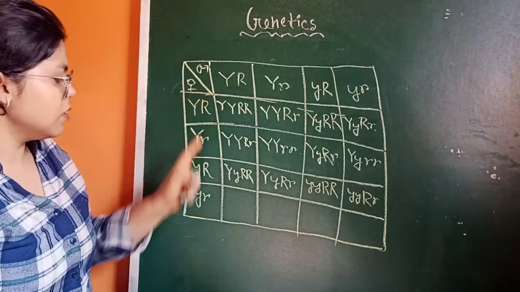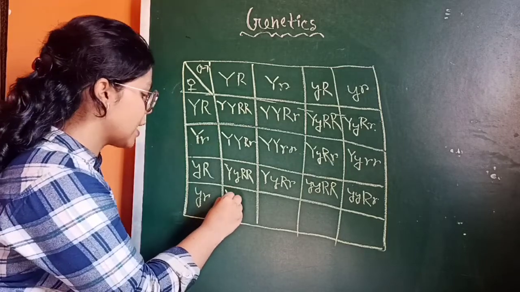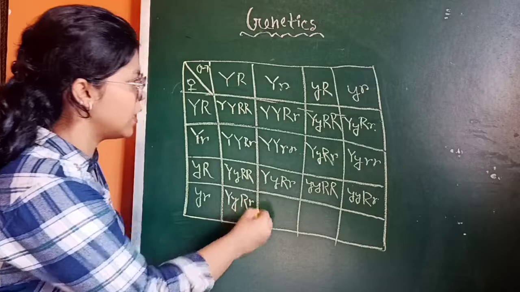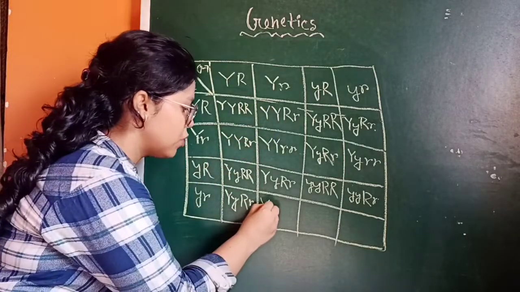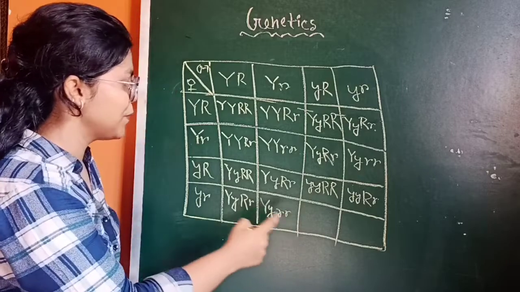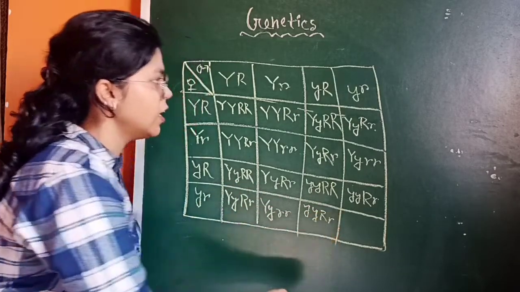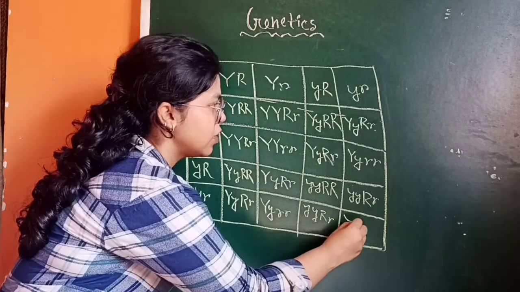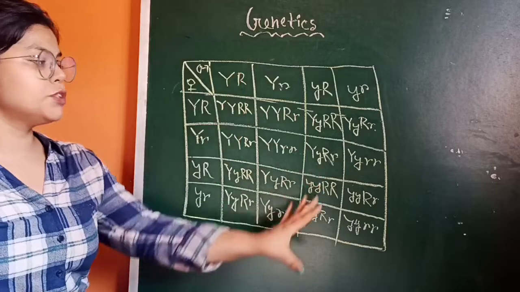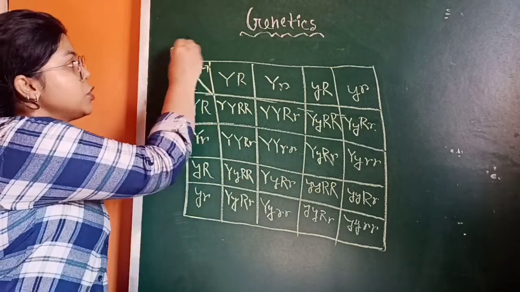Now this will be crossed: capital Y, small y, capital R, small r, and then capital Y, small y, small r, small y, capital R, small r, and the final small y, small r. So this is basically the checkerboard of F2 generation.